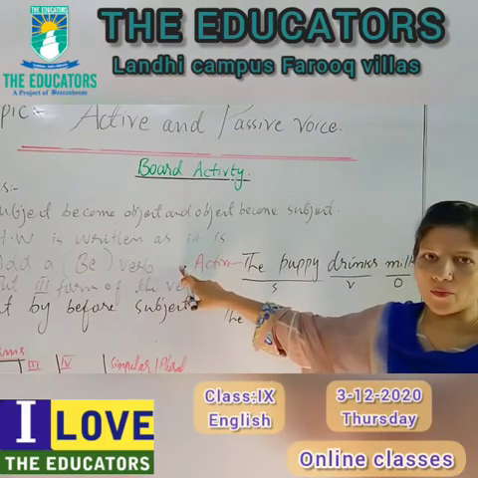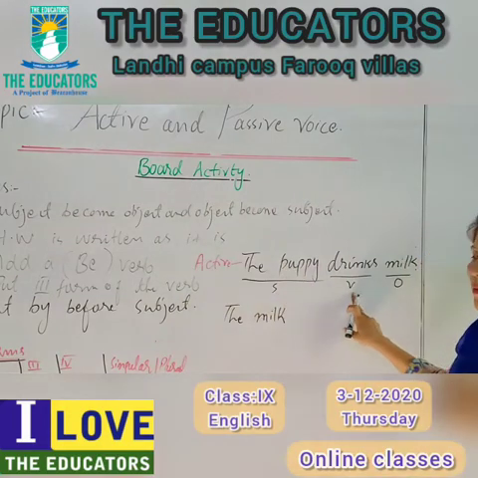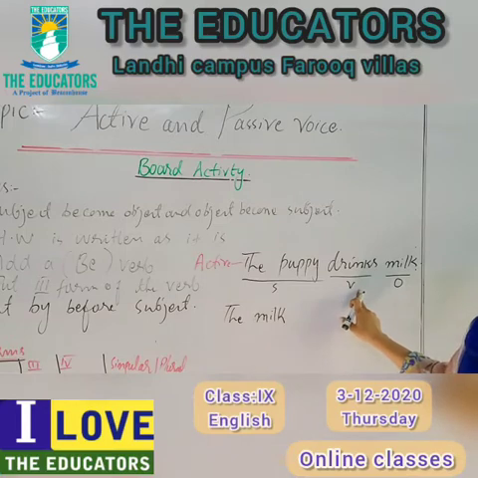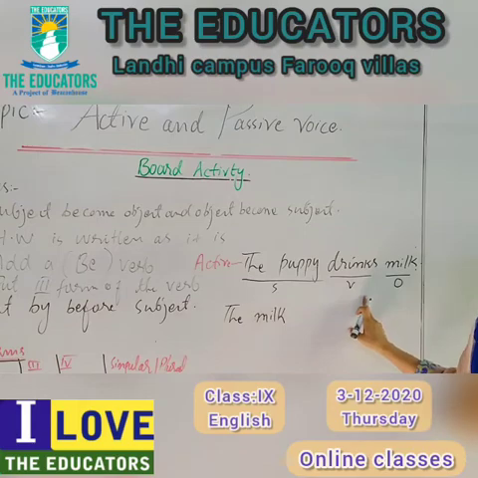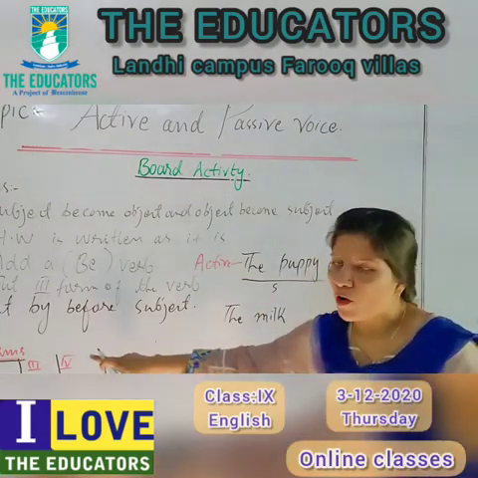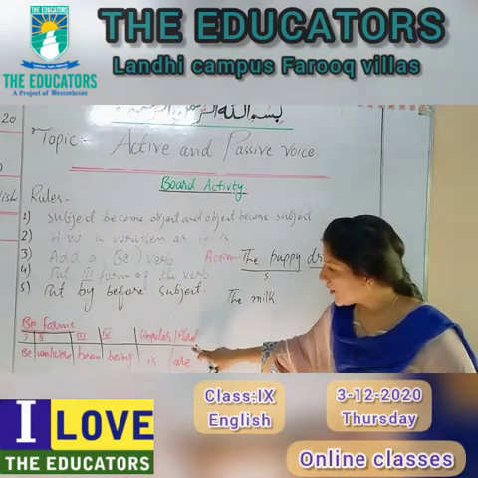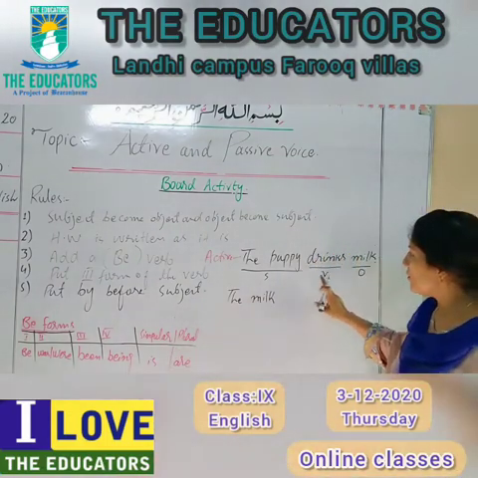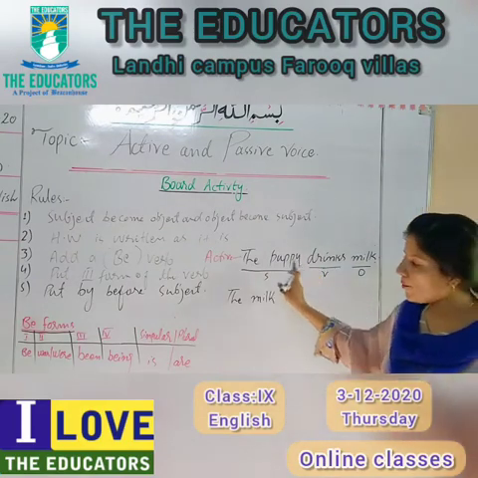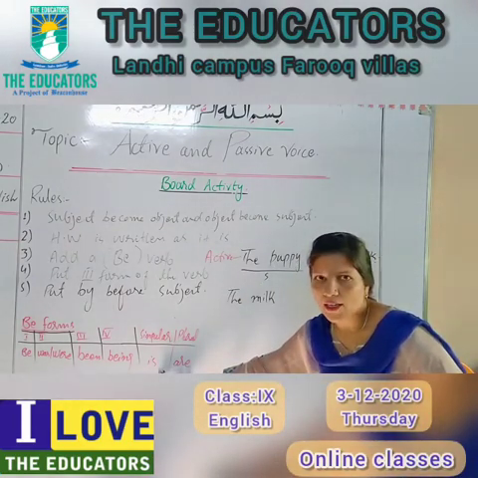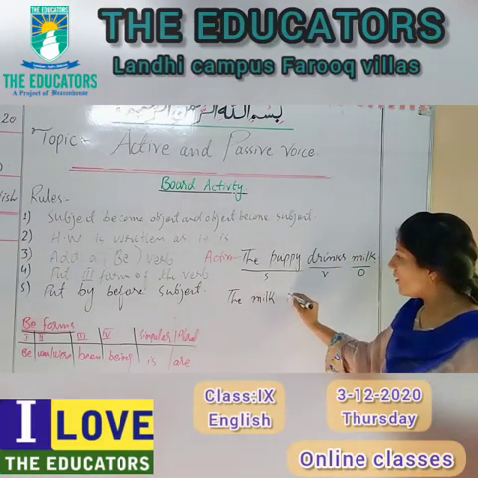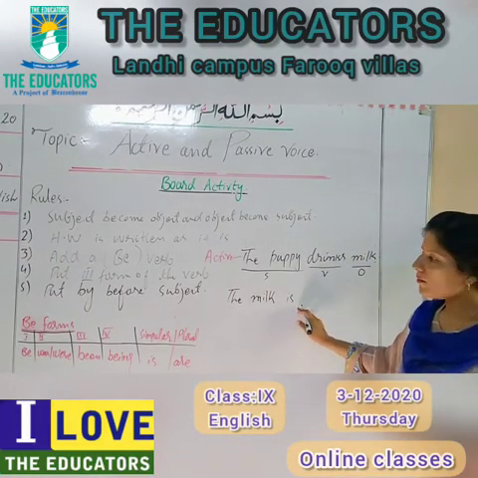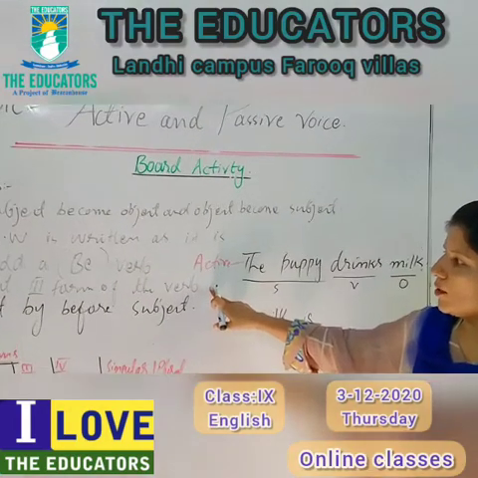Add a be verb. Be verb of the same form in which the active sentence is written. Look at here on the board. The active sentence is having the singular form of the verb. So we will go to the be forms and the be form is telling the singular form is. Got it? So we will write drinks is a singular form. Be form singular is. The milk is.